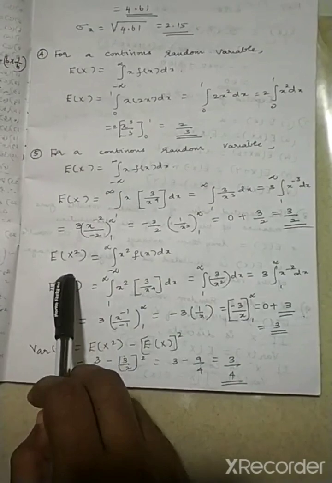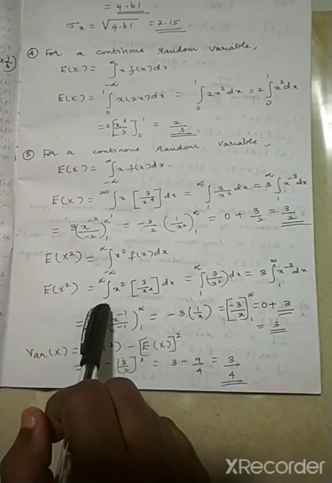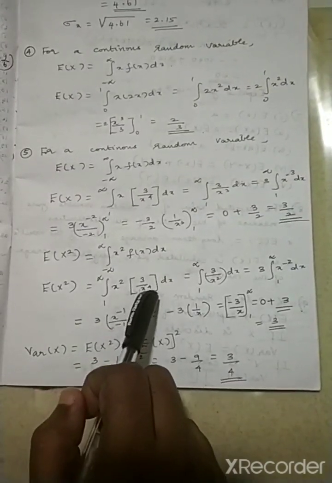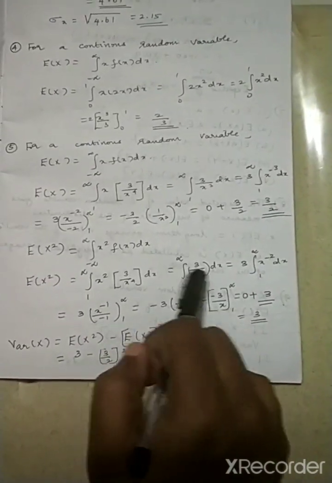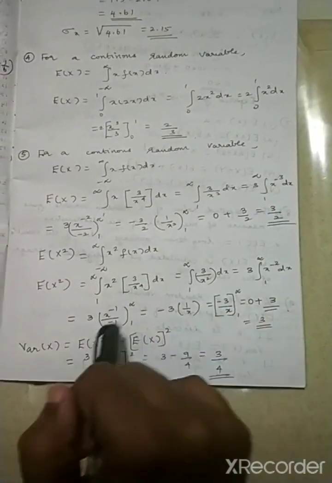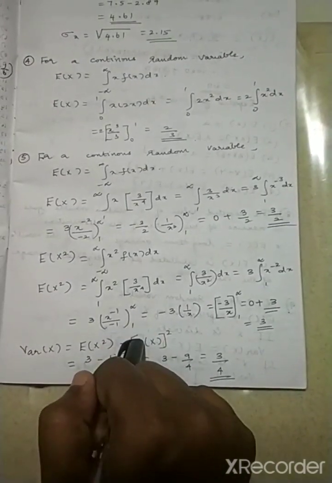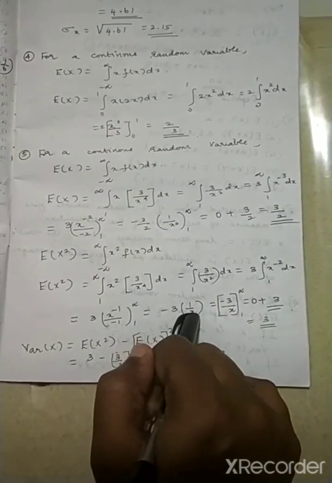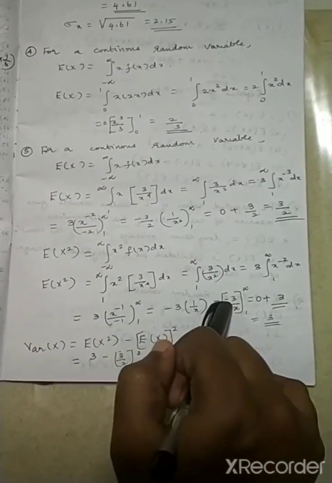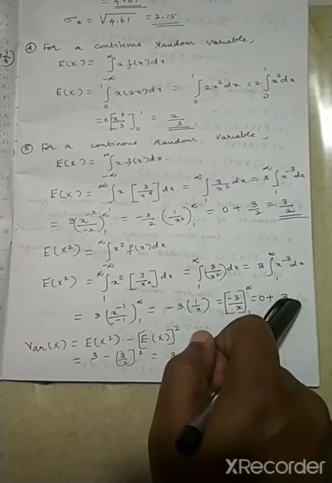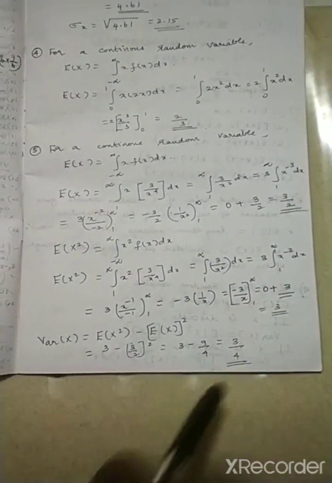Now what is E of x squared? E of x squared is x squared into f of x dx. So it is 1 to infinity x squared into 3 by x power 4 dx, which is 1 to infinity 3 by x squared dx. Then I can cancel, so it is x power minus 2 dx. So 3 into x power minus 1 by minus 1, between the limits infinity to 1, it will become minus 3 into 1 by x, and only my lower limit will be there. Upper limit is 0, so it is 0 plus 3. Then I apply it in the same formula and find my variance of x.